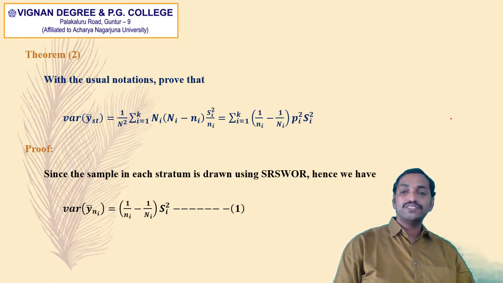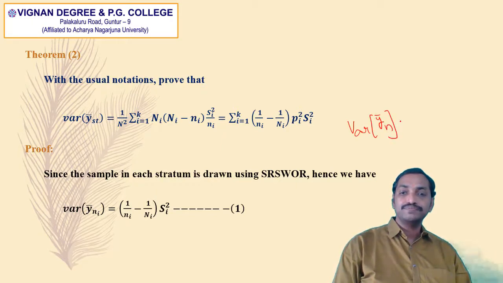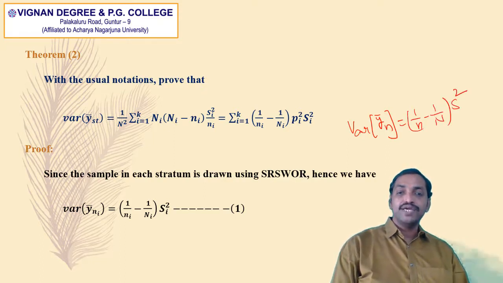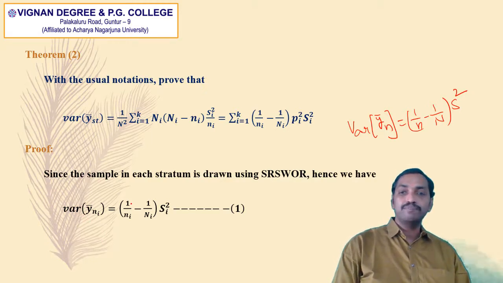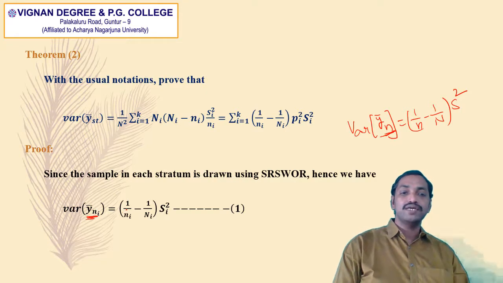Because in the previous unit we saw that in simple random sampling without replacement, variance of y bar is equal to 1 by small n minus 1 by capital N into capital S square. So here we need to compute the variance of sample mean for each stratum. So the sample mean for each stratum is denoted by y i bar, so that we will get the formula 1 divided by small ni minus 1 divided by capital Ni into Si square. We treat this equation as equation number 1.